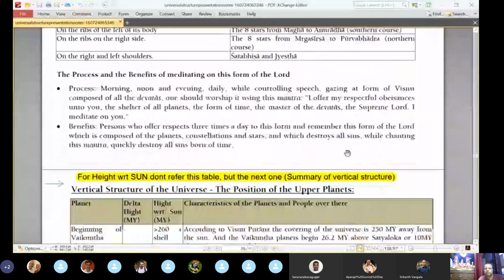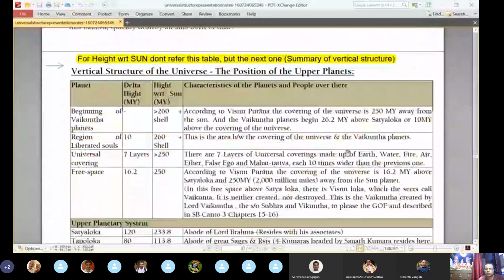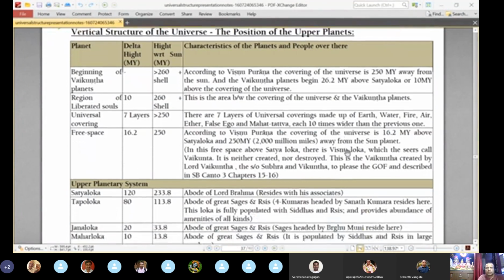Now, next we will see a complete overview of all the planets, including others which we have not seen, from the Vaikuntha planets to different lokas like Satyaloka. We can walk through the entire thing in this particular chart, this table. The topmost is mentioned as beyond the universe, right? Around 250 million yojanas is the diameter of the universe. Beyond 260 is considered the beginning of the Vaikuntha planets.